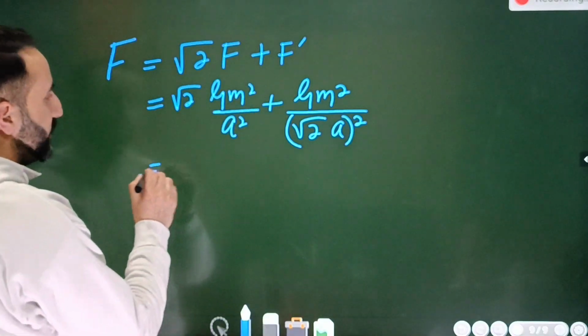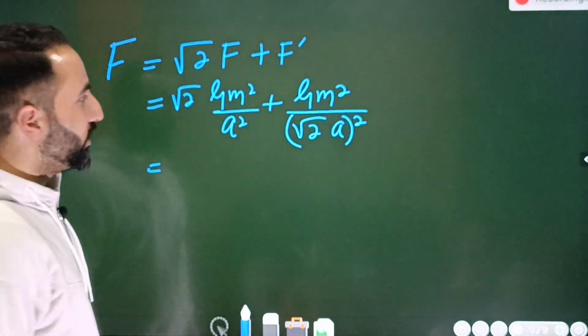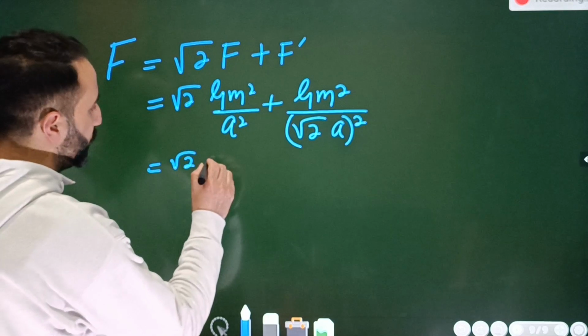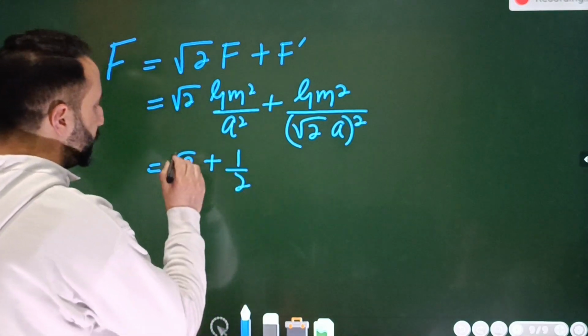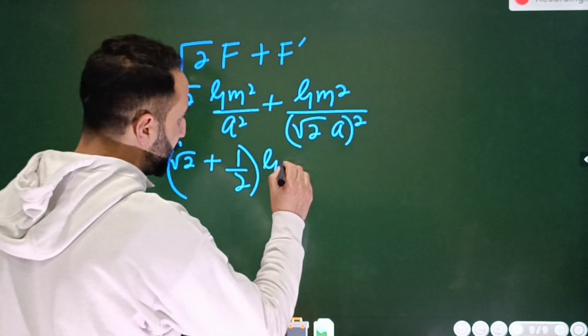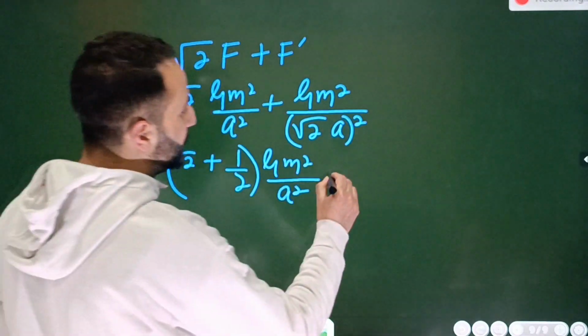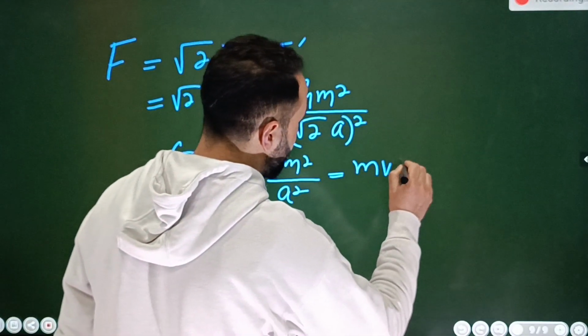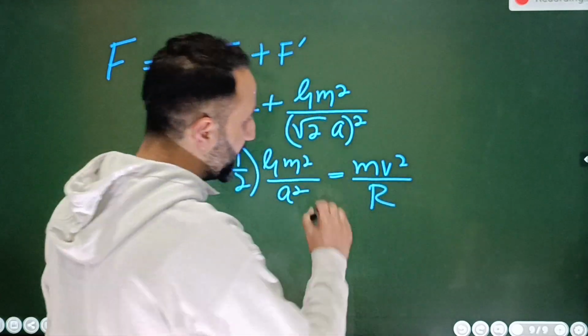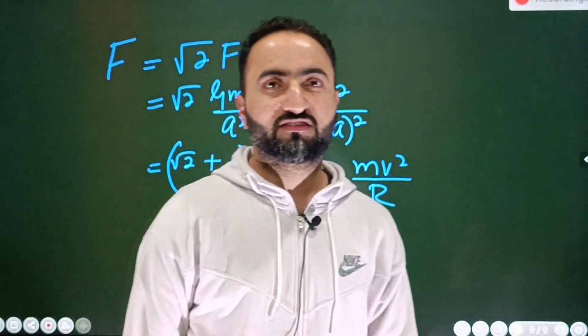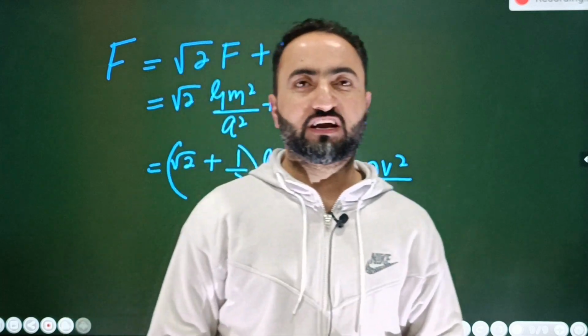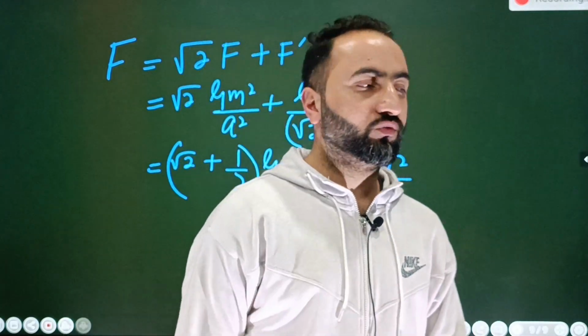So let's first of all calculate it. G m square by a square कॉमन आएगा बेटा, तो यहाँ बचेगा सिर्फ root 2, और यहाँ बचेगा बेटा 1/2, और यहाँ आएगा बेटा G into m square divided by a square. ठीक है ना बेटा? And that will be equal to centripetal force. What is that? Equal to mv square divided by r. Because this net force will provide the necessary centripetal force, and you know that centripetal force is in turn equal to m into v square divided by r.